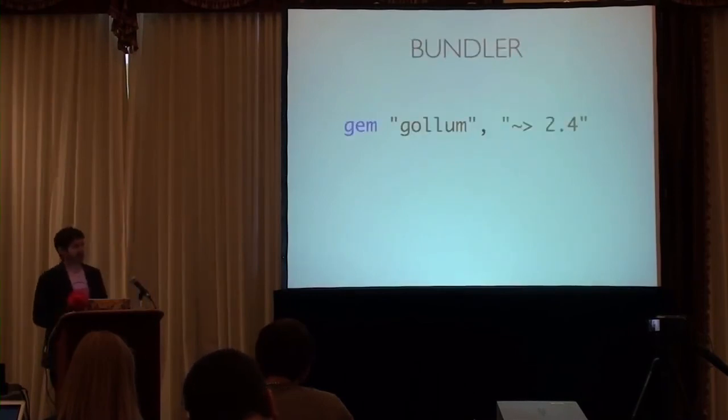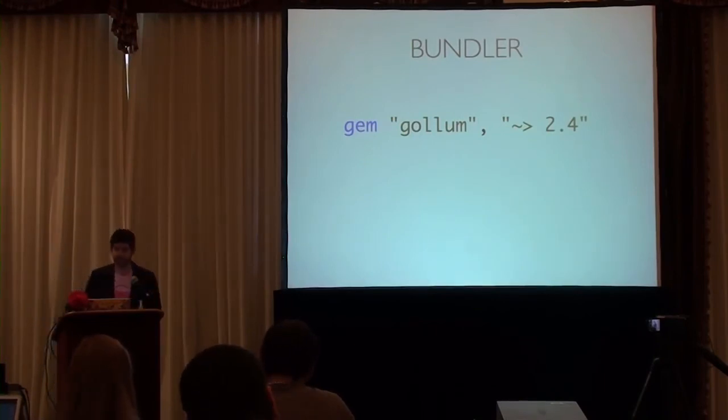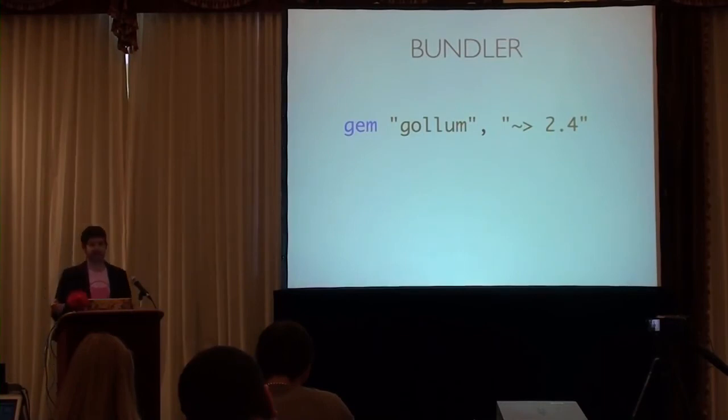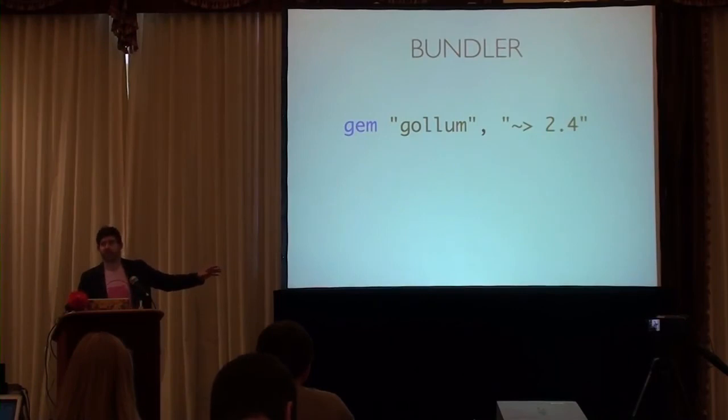In order to take advantage of this, we have something great in Bundler. It's what we call the pessimistic version constraint, or sometimes called the spermy operator. I rather prefer the latter. So in the gem command, you say gem, the name of your gem, use the pessimistic version constraint operator, and then you have a version. And this is a little confusing how this version works. So it's very simple, though.